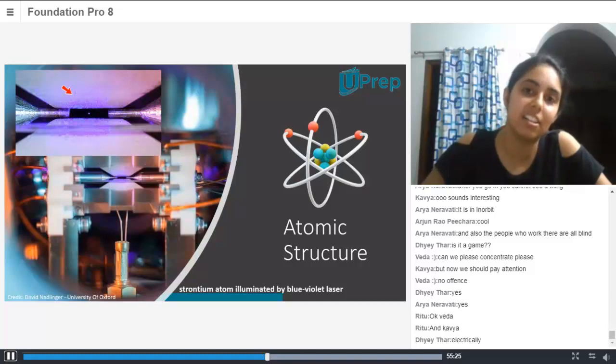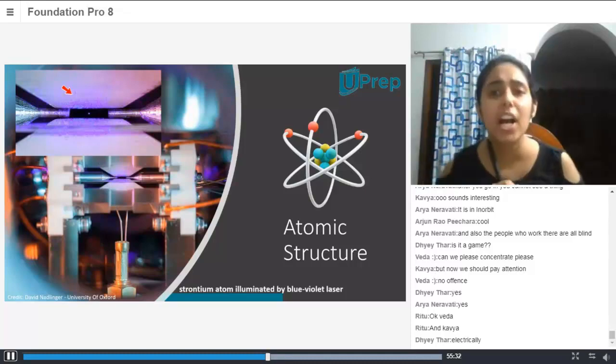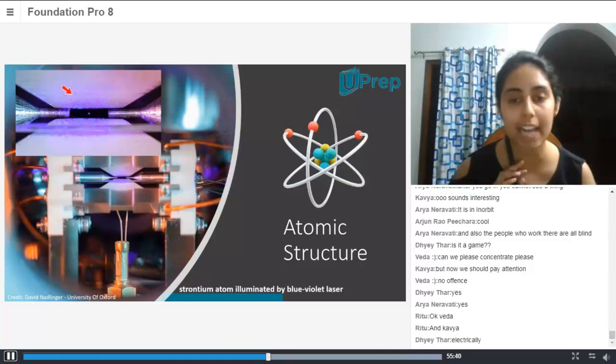Out of all the experiments, Rutherford, Niels Bohr, and J.J. Thomson, all of them. The question is, how did these scientists, with the current technology, when we've only been able to isolate an atom? One of the experiments which Rutherford did was the gold foil experiment.